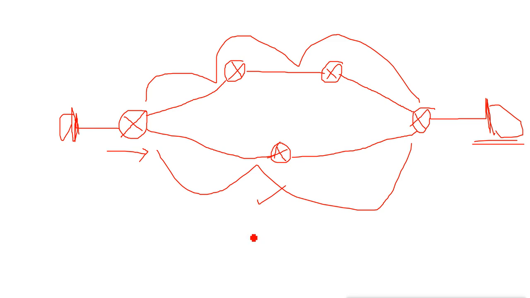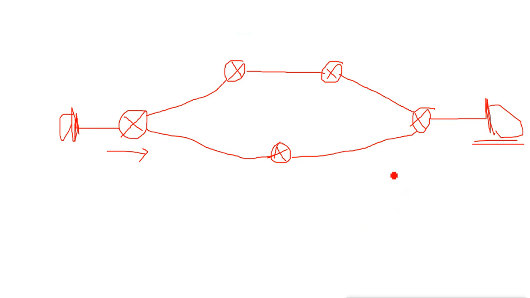Now for OSPF, what does it do? It does not take distance. It is not a distance vector protocol, it is actually a link state protocol. So what does link state do? It checks the status of the link, and that is what? Bandwidth. So it checks the bandwidth, the status of the network, and based on the bandwidth it calculates the cost.